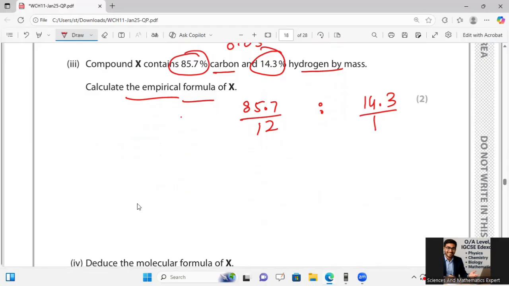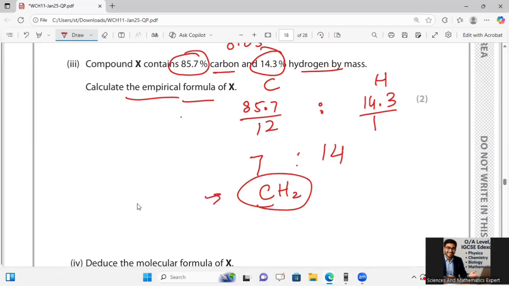It is approximately 7 and 14, carbon and hydrogen, so CH2 can be taken as the empirical formula.